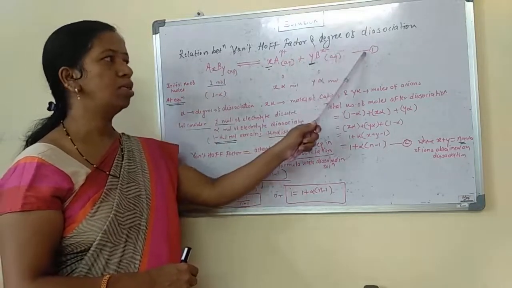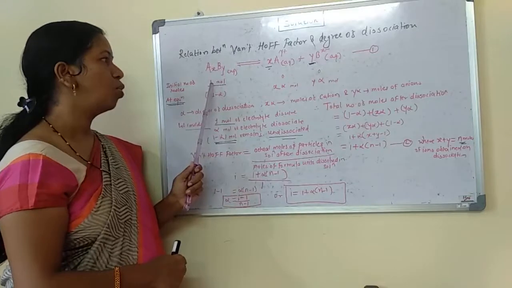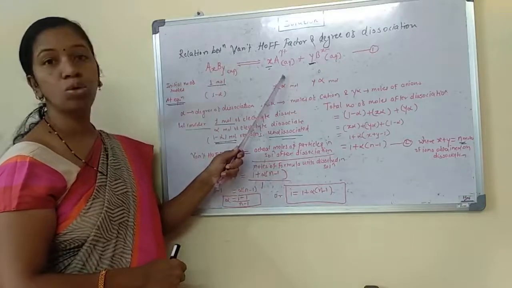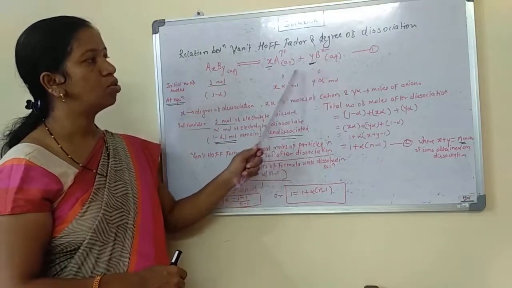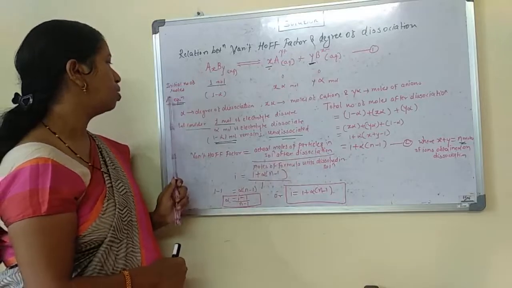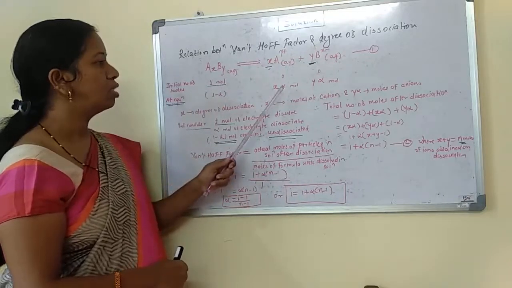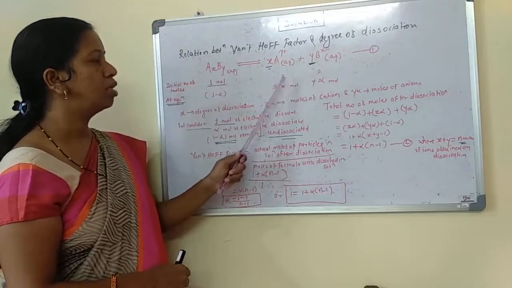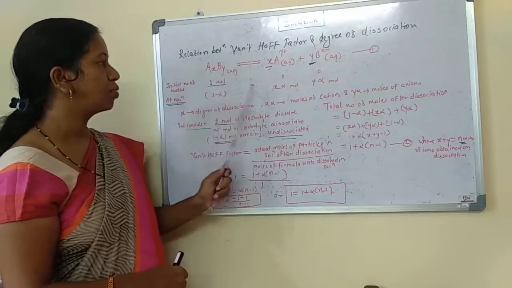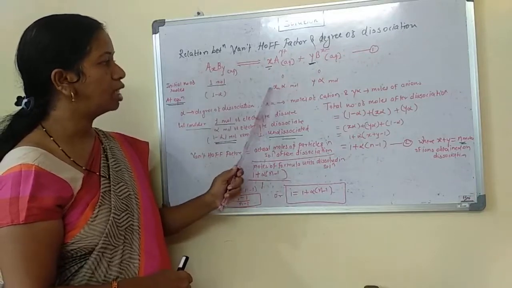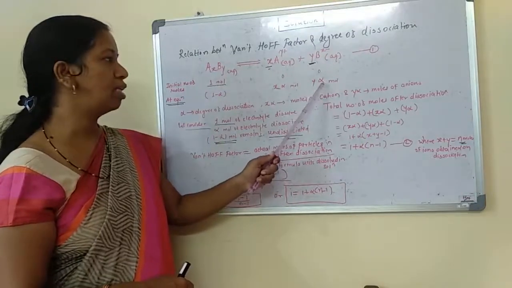We will call this equation 1. Initially the number of moles of weak electrolyte is taken as 1. At the initial stage there is no dissociation, so the cations and anions are 0 moles. Then the system reaches the equilibrium state. At equilibrium, if alpha moles are dissociated, then 1 minus alpha moles remain undissociated of the weak electrolyte, and x alpha, where x is the number of moles of cations, and y alpha, where y is the number of moles of anions, are formed.